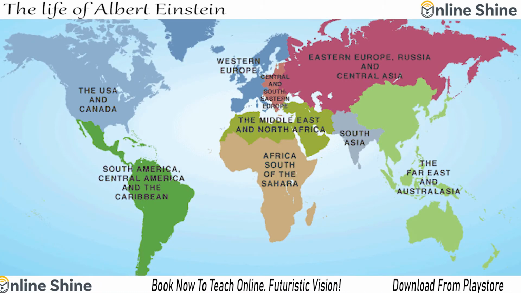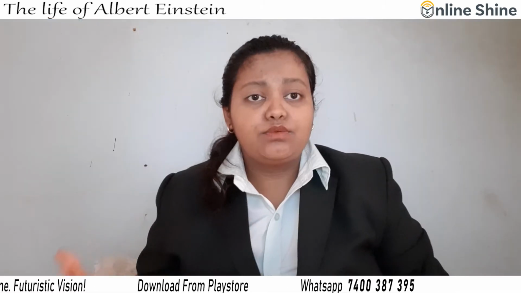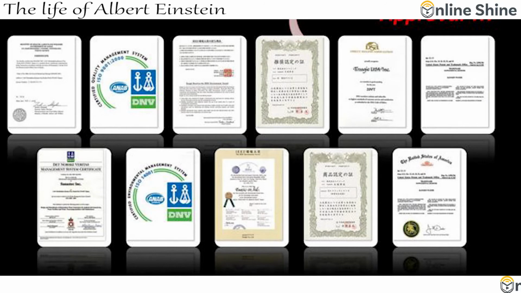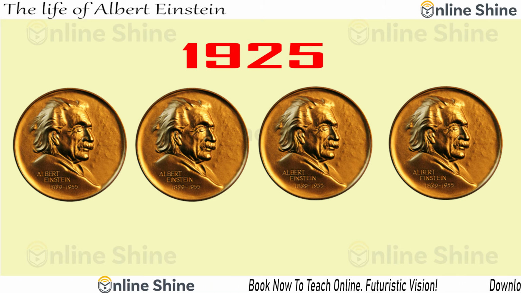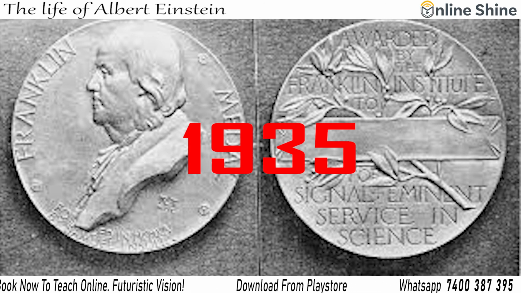During the 1920s, he lectured in Europe and America and the Far East, and was awarded fellowships and memberships of all the leading scientific academies throughout the world. He gained numerous awards in recognition of his work, including the Copley Medal of the Royal Society of London in 1925 and the Franklin Medal of the Franklin Institute in 1935.